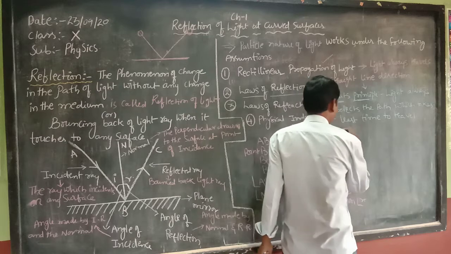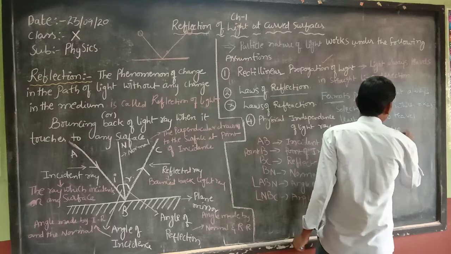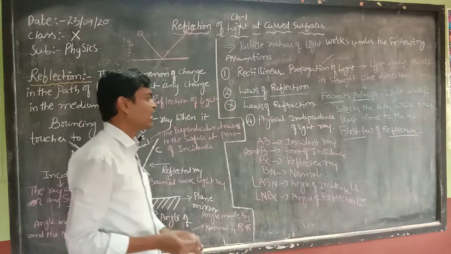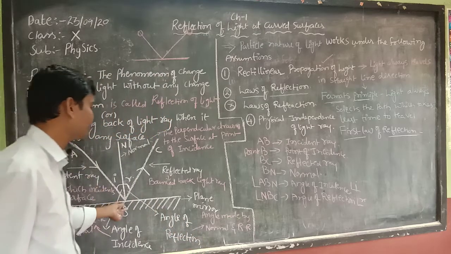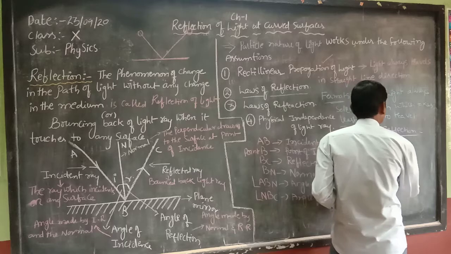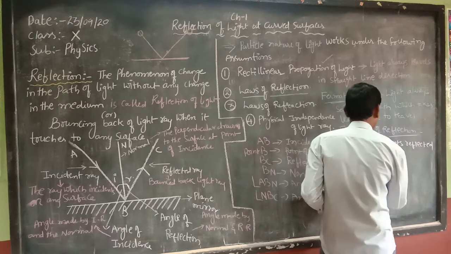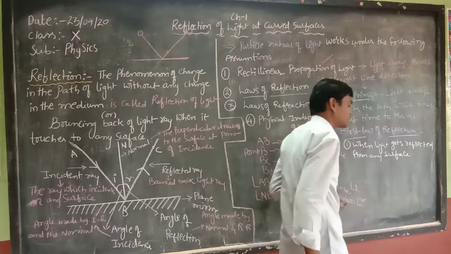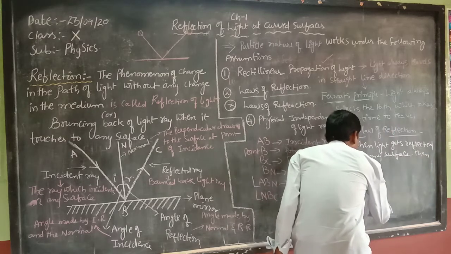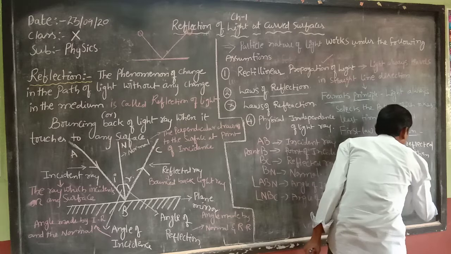The first law of reflection is that when light gets reflected from any surface, then the angle of incidence is equal to the angle of reflection.